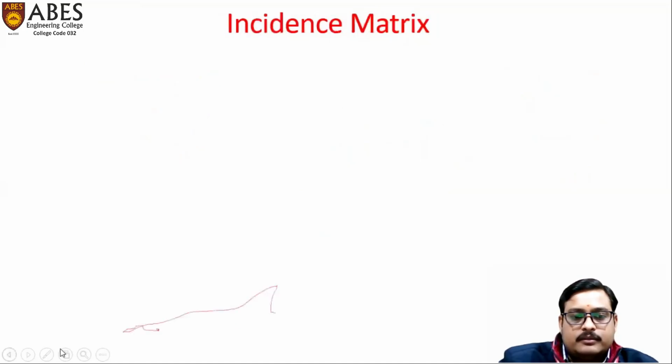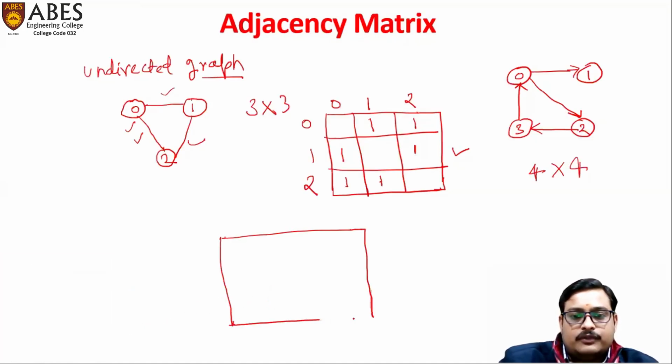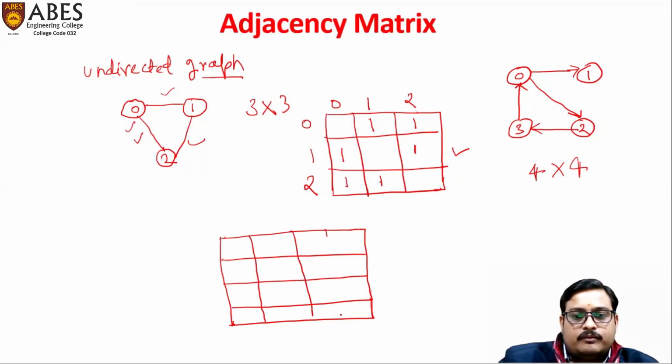Here we have 4 rows and 4 columns. Let's number the rows as 0, 1, 2, 3, and the columns also 0, 1, 2, and 3.